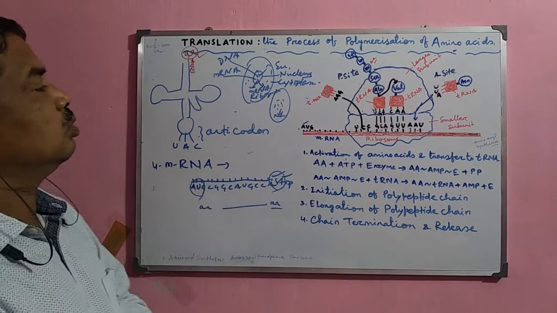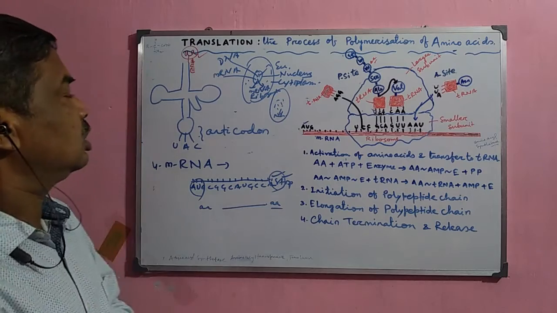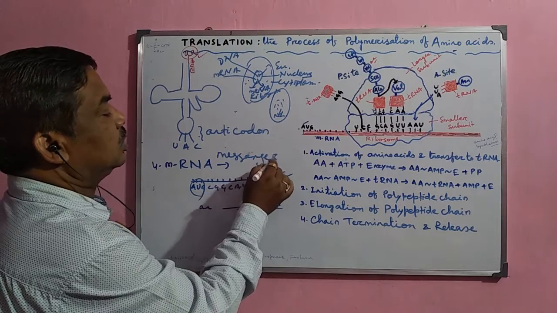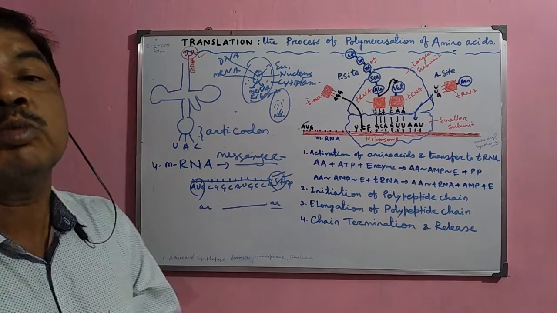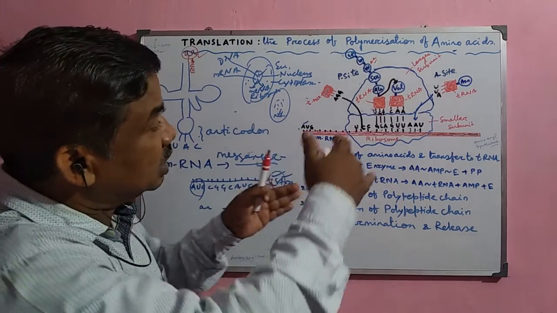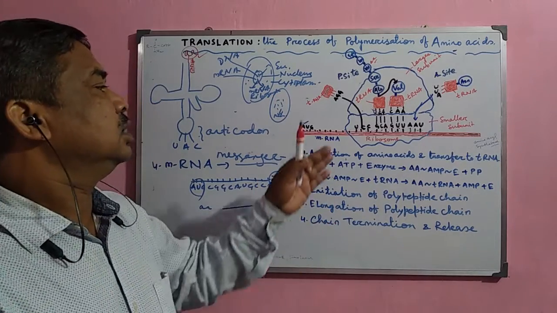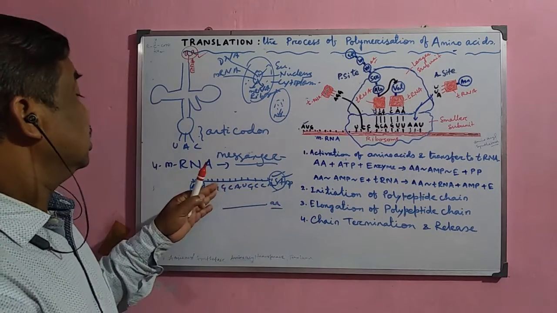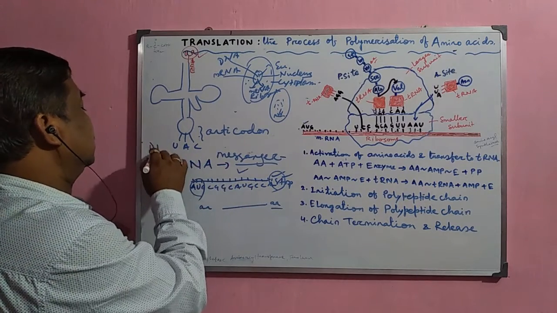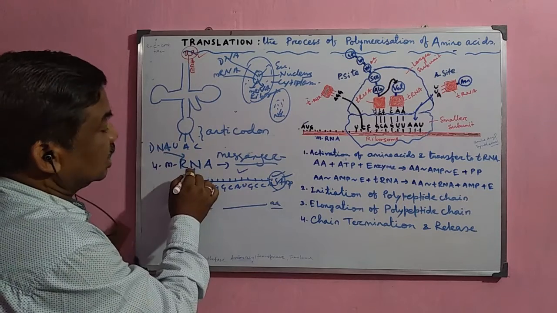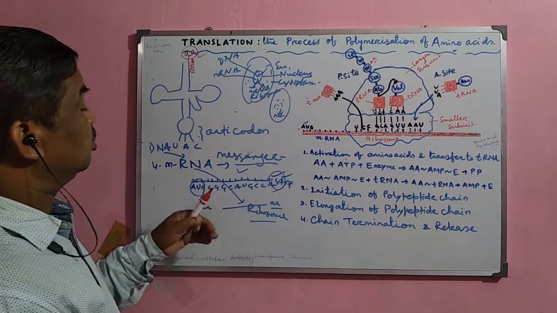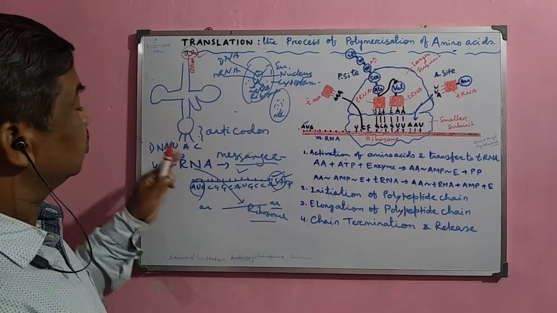That is why these mRNA molecules are called messenger molecules, or commonly messenger RNA. Why are they called messenger? We have already discussed, because they carry the message from the DNA to the ribosome, that is, which type of polypeptide chain, which sequence of amino acids, is to be formed there in the ribosome. It is decided by this messenger RNA, because of the message it carries from DNA, and this message is transferred to the ribosome for the synthesis. So these molecules are very important and very accurate in the transformation process.